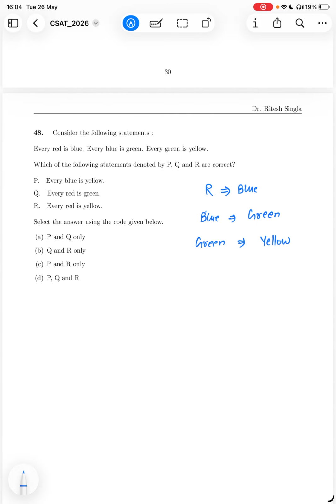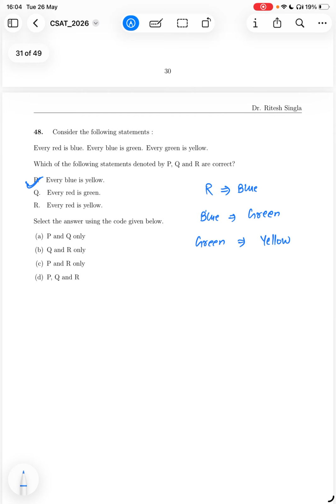Every blue is yellow. Yes, because every blue is green, every green is yellow. So every blue is yellow. Every red is green, right? Because every red is blue and every blue is green. So every red is green. Every red is yellow. Yes, because every red is green and every green is yellow. So every red is yellow. Absolutely correct. So all of these statements are correct.